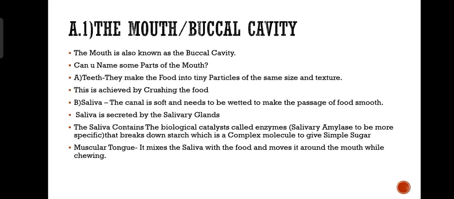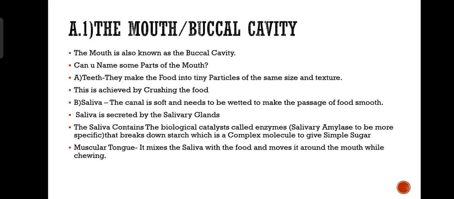Now, the mouth is also called the buccal cavity. The mouth has three major and very important parts. First is the teeth. Teeth make food into tiny particles of the same size and texture. They do this by crushing the food. Next is the saliva.